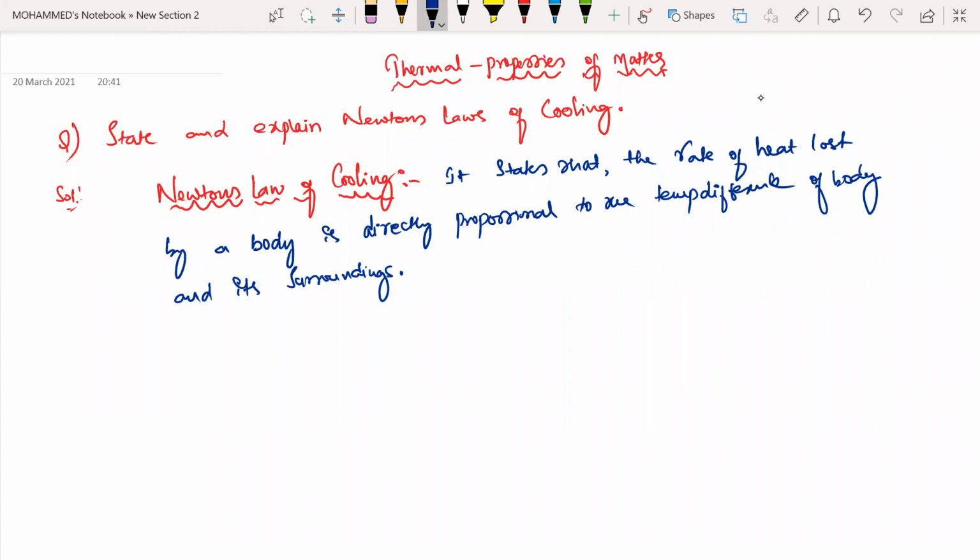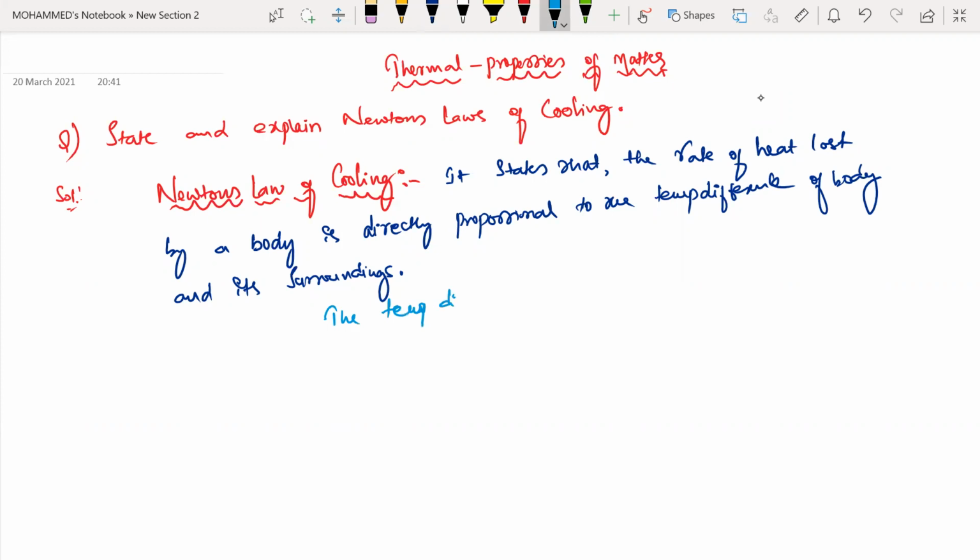And here the temperature difference should be very small, beta. And the nature of the radiating surface should remain the same. That is a very important point for competitive examinations and also for board examinations when you are writing. So what is another point you need to write here? The temperature difference, whatever you are taking.